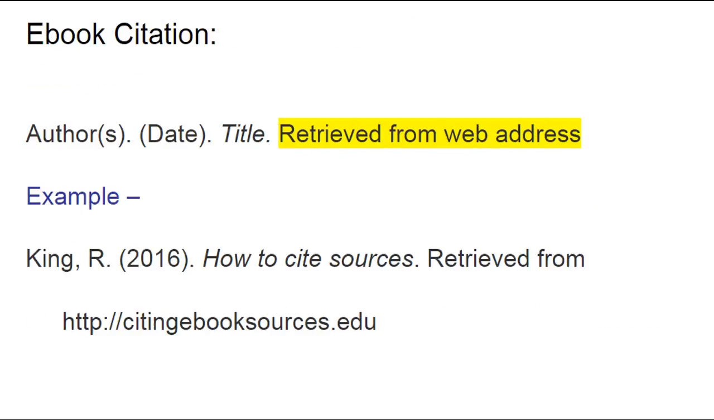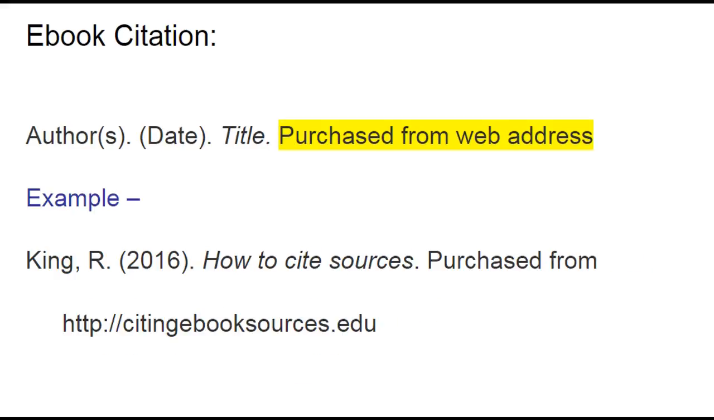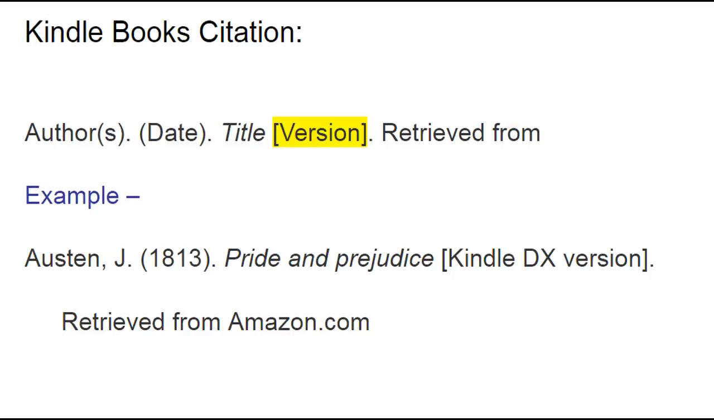Here is an example of an ebook citation. You will need the author, date, and title of the book, followed by the web address from which the book was retrieved. If an ebook must be purchased to obtain access, write purchased from instead of retrieved from. If you are citing a Kindle book, you need to add the version after the title of the book and enclose the version in brackets followed by a period. Then you will state where it was retrieved or purchased from.